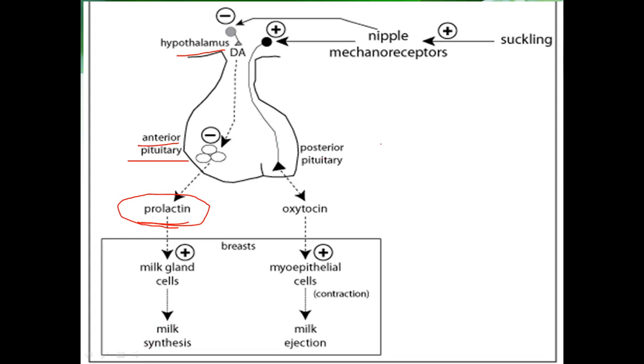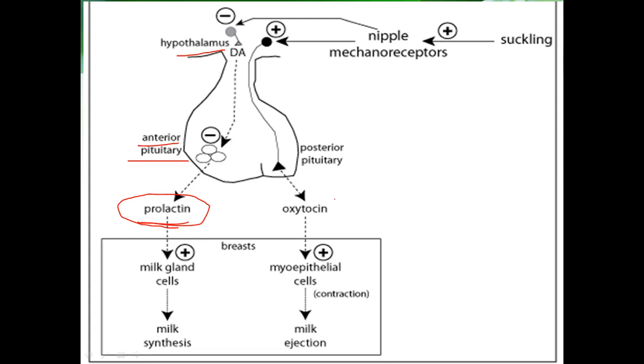The second hormone which plays a very important role in lactation is the oxytocin hormone. It causes the ejection of milk, meaning the removal of milk from the mammary gland into the baby's mouth.